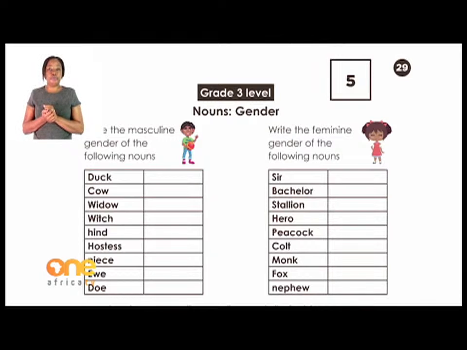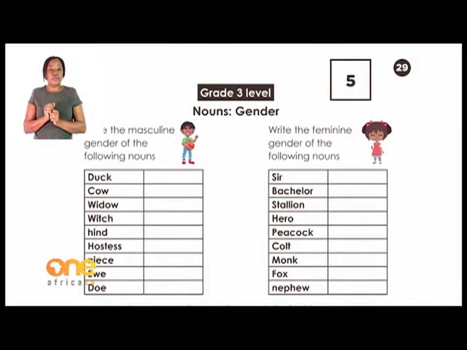Okay, so we are given two tables there with two columns. In the first table, we are given the masculine gender side, and we have to find the feminine gender. All right. Okay, now let's try and find the answers.